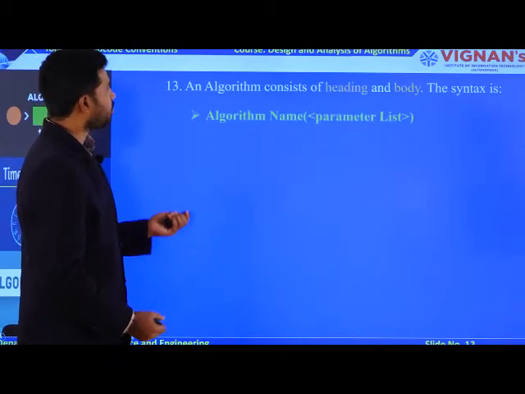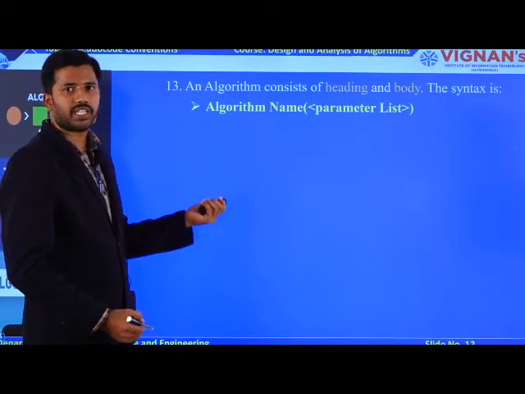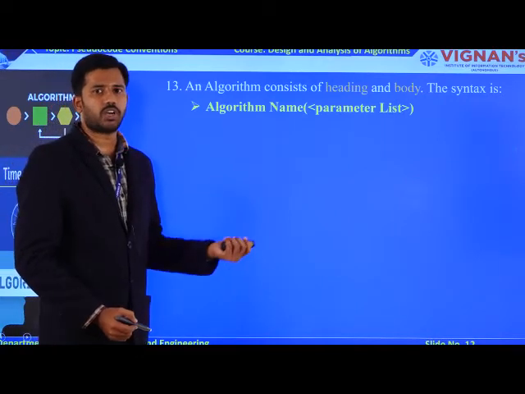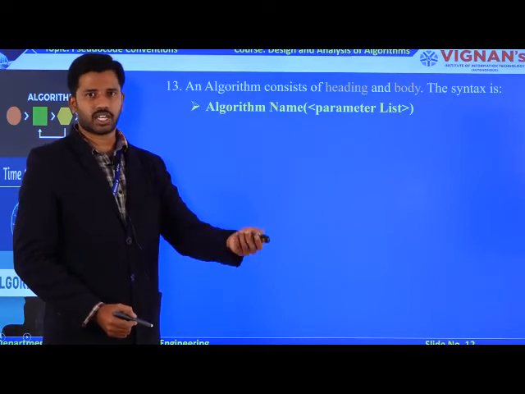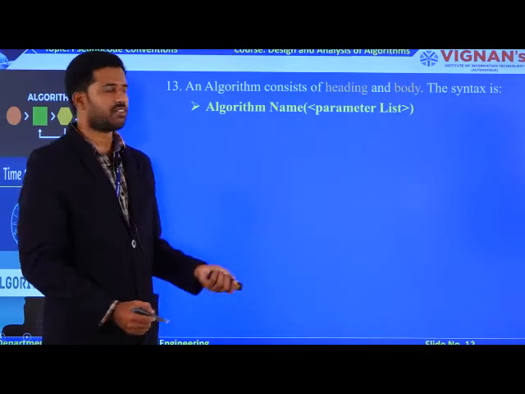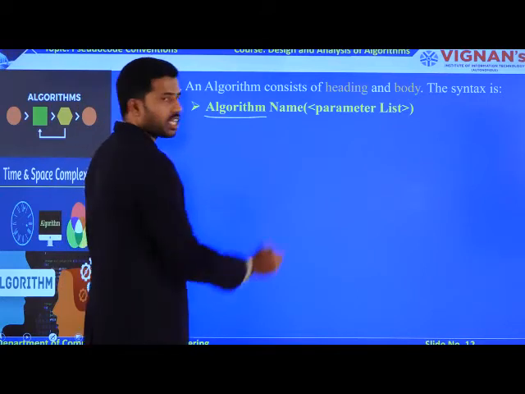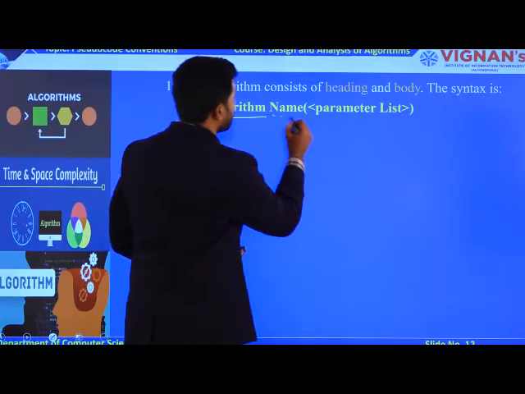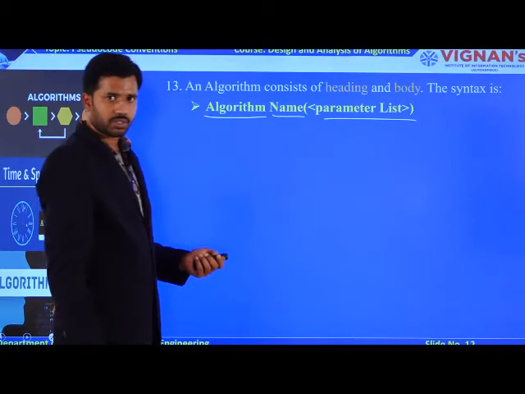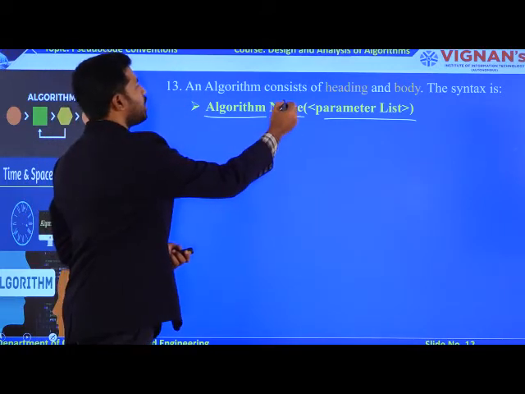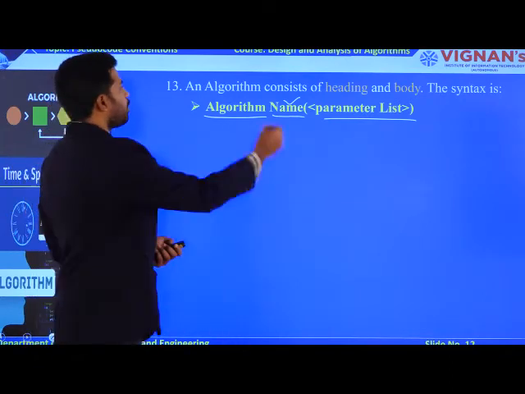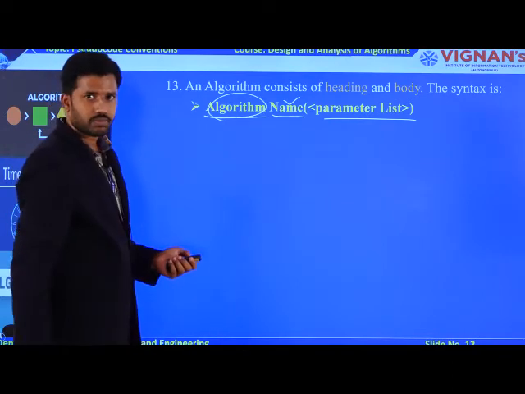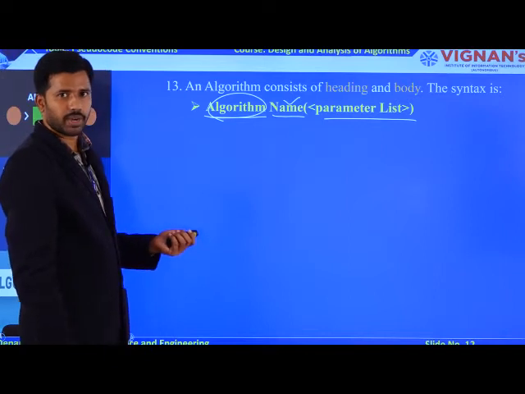So, in the last one, you are going to have a syntax to write the algorithm heading. For a function also you are going to have a heading, right? Like return type, function name, list of parameters. Likewise, an algorithm also has a heading: every algorithm must start with the keyword algorithm, followed by the algorithm name, followed by the list of parameters. So every algorithm that you design must have an algorithm name with the prefix of the algorithm keyword. This is the way you are going to have an algorithm heading.